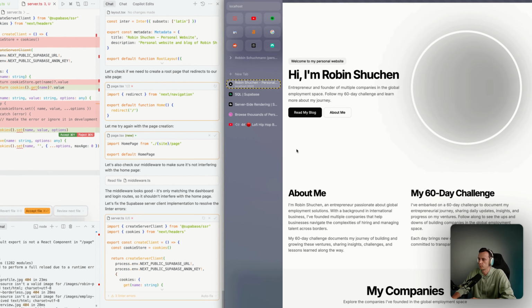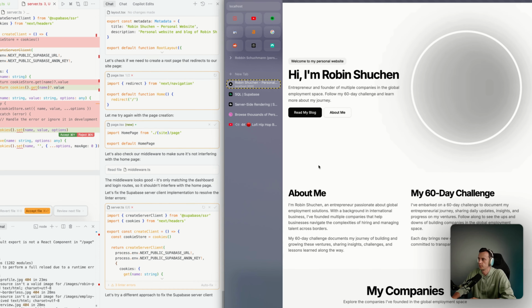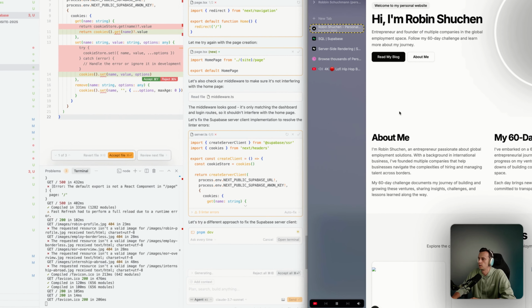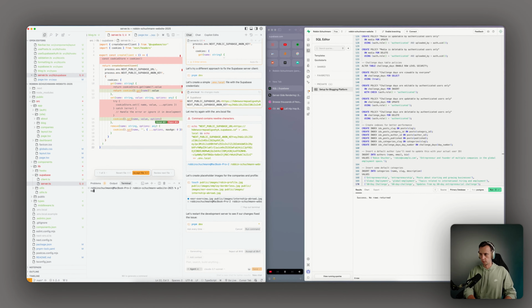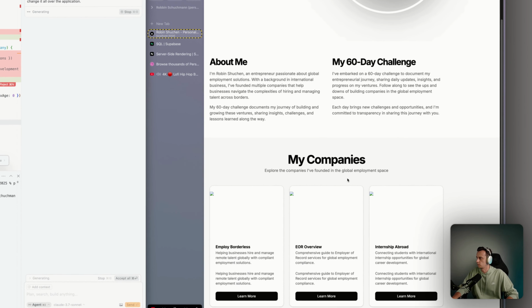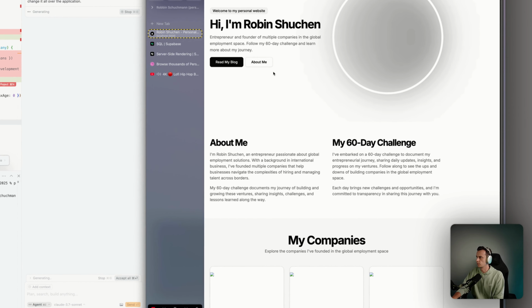So the first thing that I want to fix before we move on is to change my name all over the application. I like to just run it here. This is not centered at all. There's no footer, there's no header.